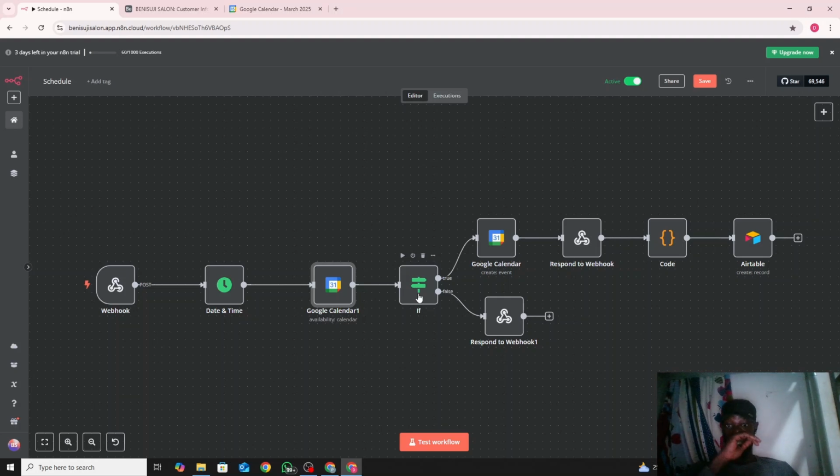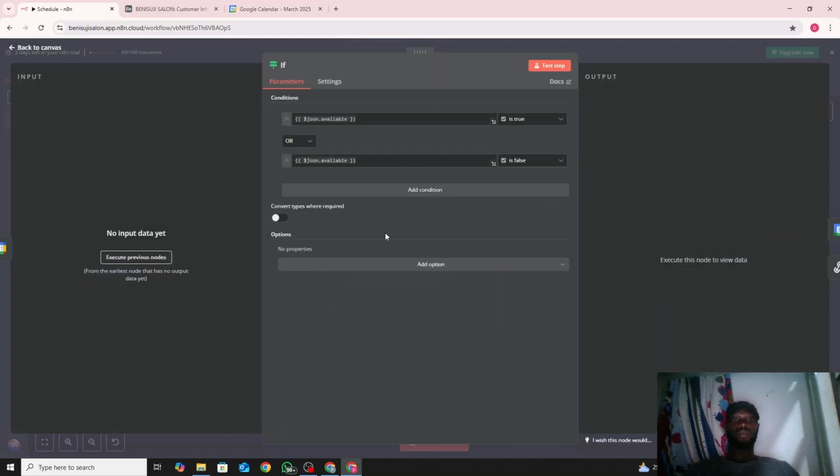The function of the if was: if it's available, continue this process; if it's not available, continue the other way. So we use the if node, and the condition is if JSON available is true, or if JSON available is false. Like the previous flow, we checked if it was available, so the output is available. That means .json.available. If it found that the thing is available, the JSON in your previous node will show true. If you are running it, it shows available, true next to it.